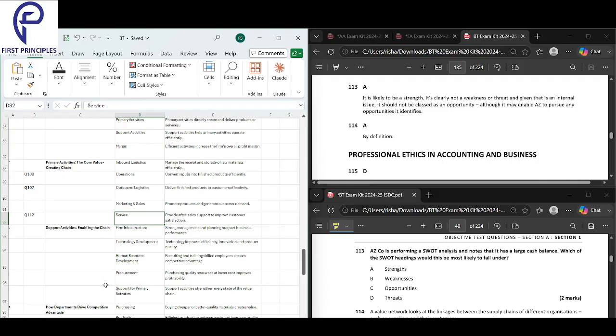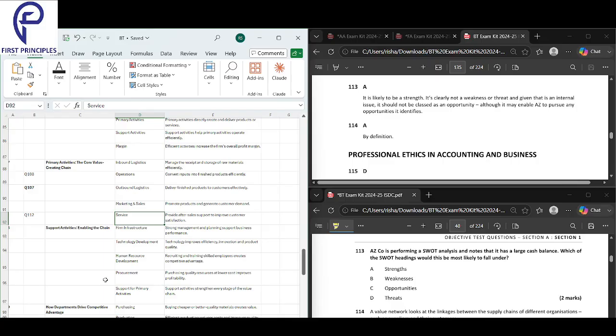Next, we look into question 113 here. Okay, this is about SWOT. So let's get an idea about SWOT here. Okay, so AZCO is doing a SWOT analysis.